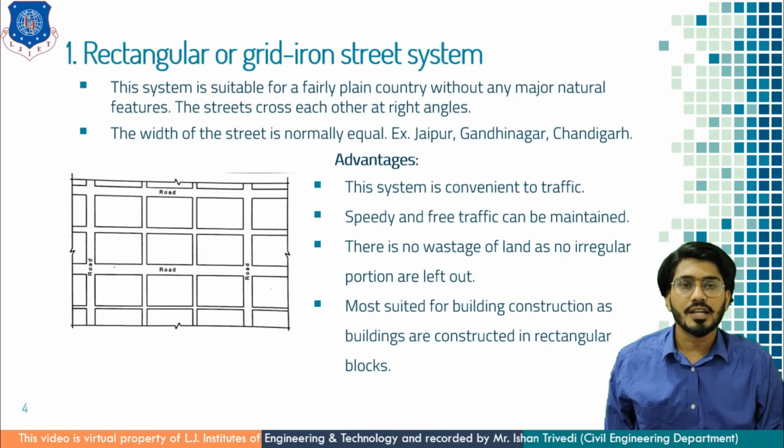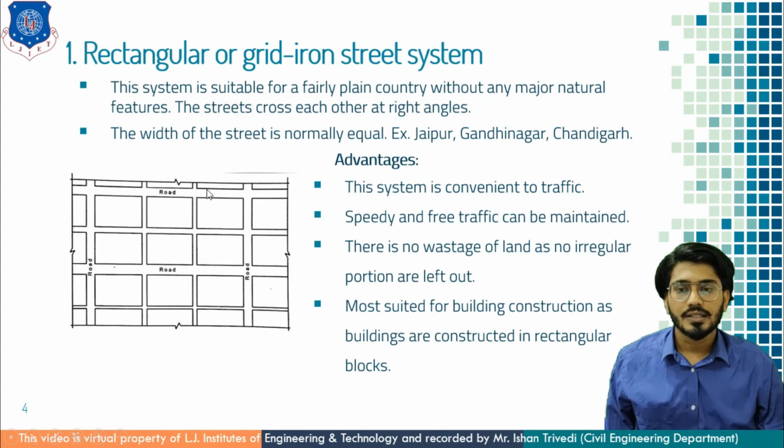This system is convenient for traffic movement, where you can achieve speedy and free traffic. There is no wastage of land, as all these rectangles or grids which form in this pattern are of rectangle shape. You can see here the streets going from left to right.